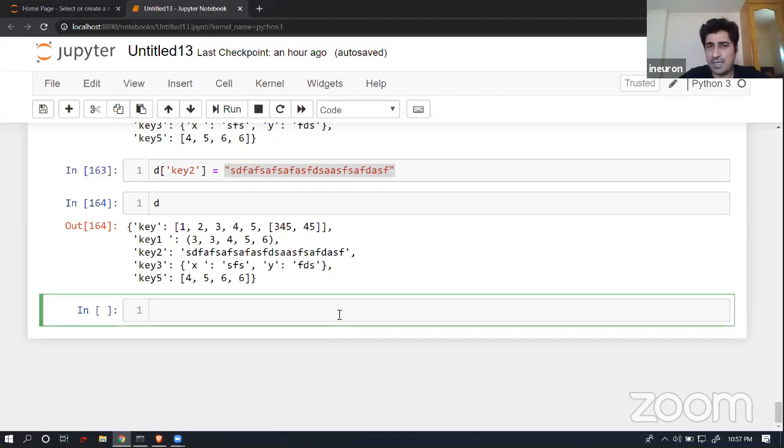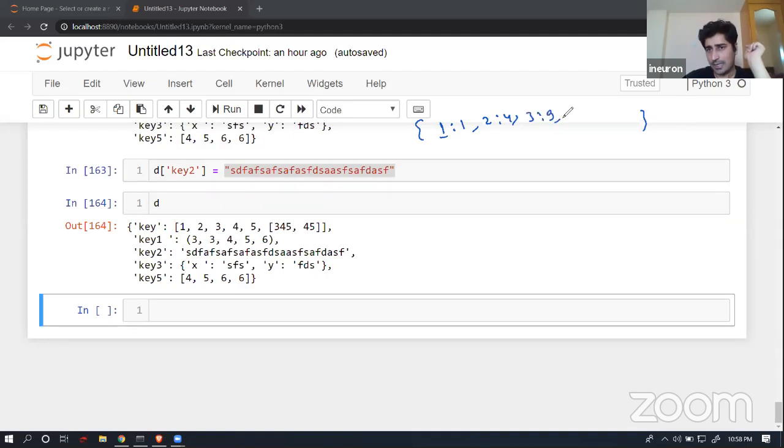Now here, suppose I wanted to create a dictionary comprehension, or let's suppose I wanted to create a dictionary. My requirement is very simple. I want to create a dictionary where the key should be an integer and the value should be the square of the integer. This is what I want. I think my requirement is very clear. So I'll give you an example. I want a key-value pair where the key is an integer and the value is its square. So it's a square, as you can see. Key value, key value, key value, and so on.